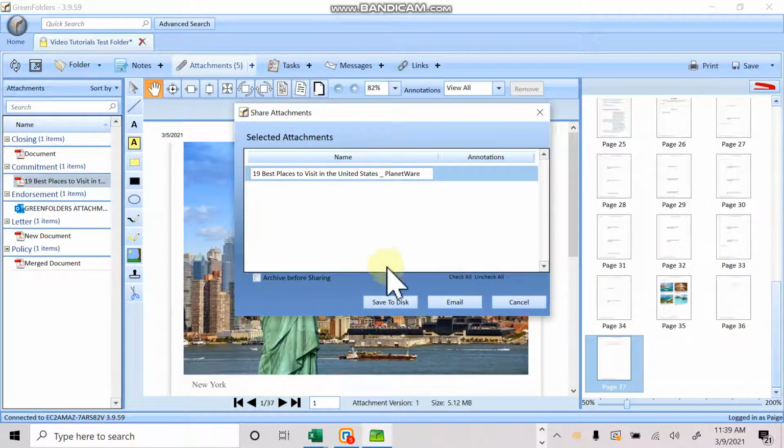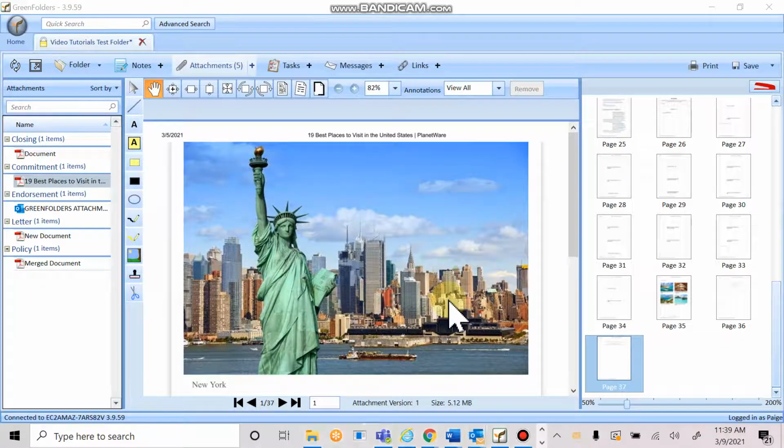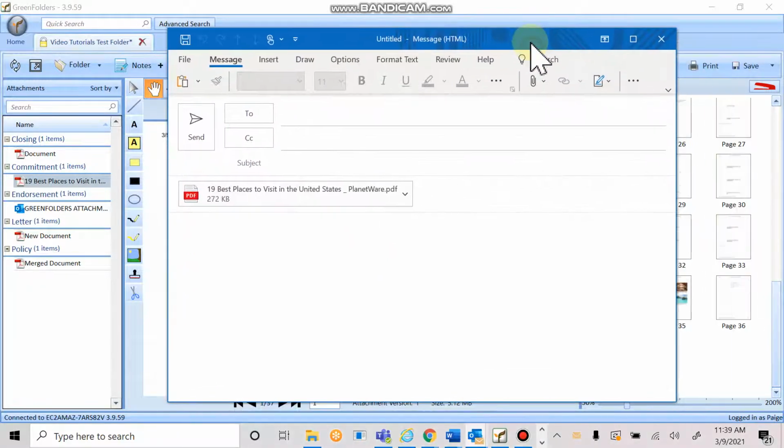And then this little index box pops up called Share Attachments, and that's where you're able to push email. You can do this with any type of document within Green Folders, and it will automatically create the PDF within your attachments for you to be able to add the information and send quickly.